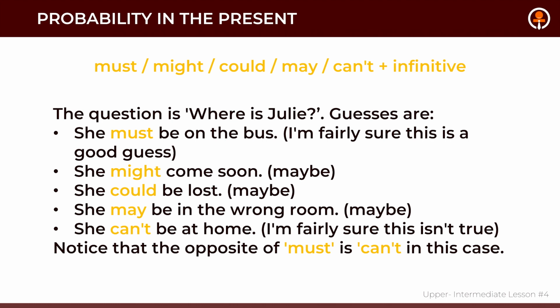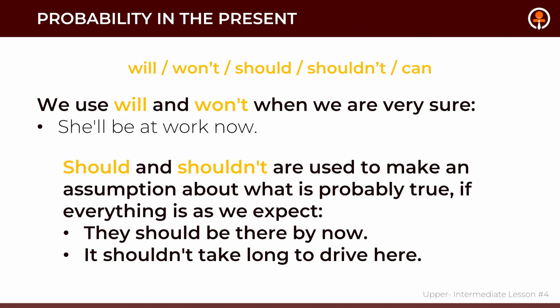So for example, if you ask, where is Julie? You can guess about this. You can discuss the probabilities. For example, she must be on the bus. She might come soon. She could be lost. She may be in the wrong room. She can't be at home. So all of those express probabilities about the location of Julie.